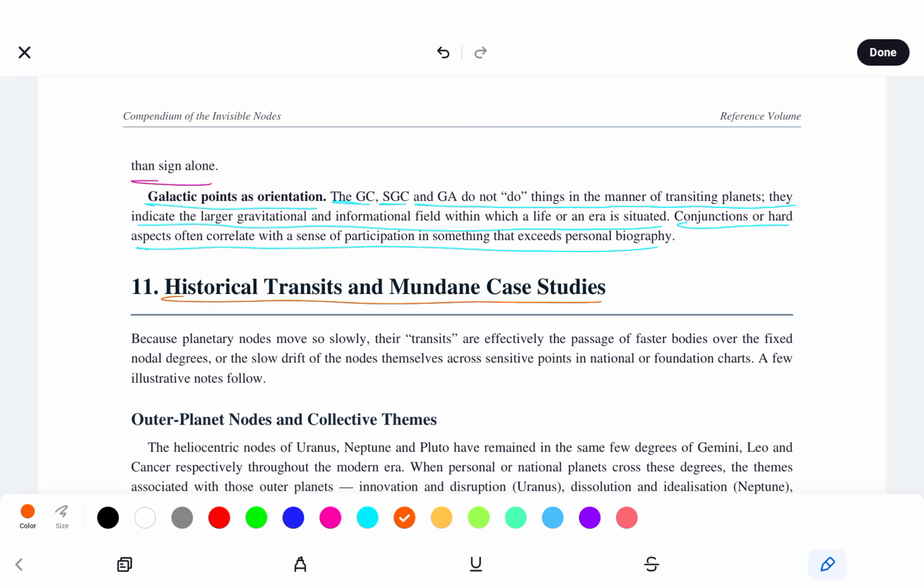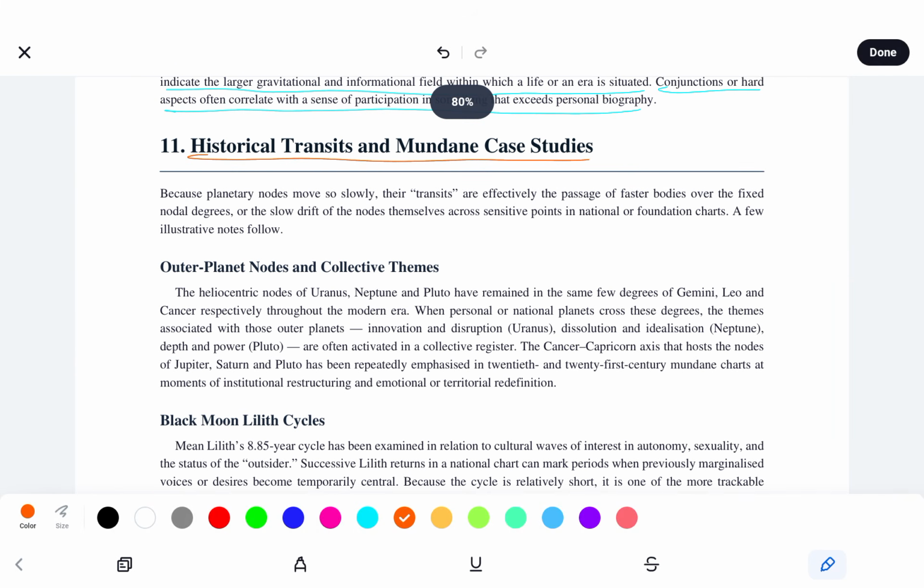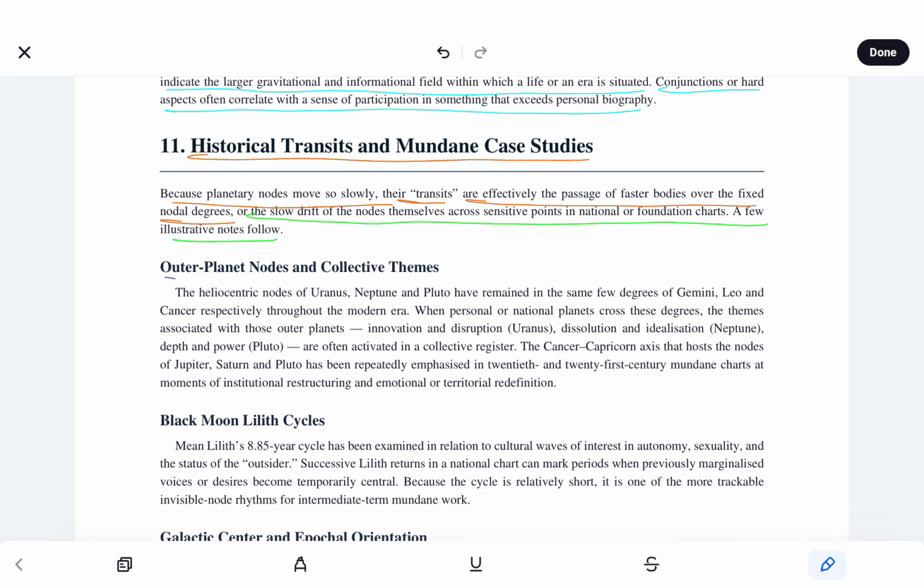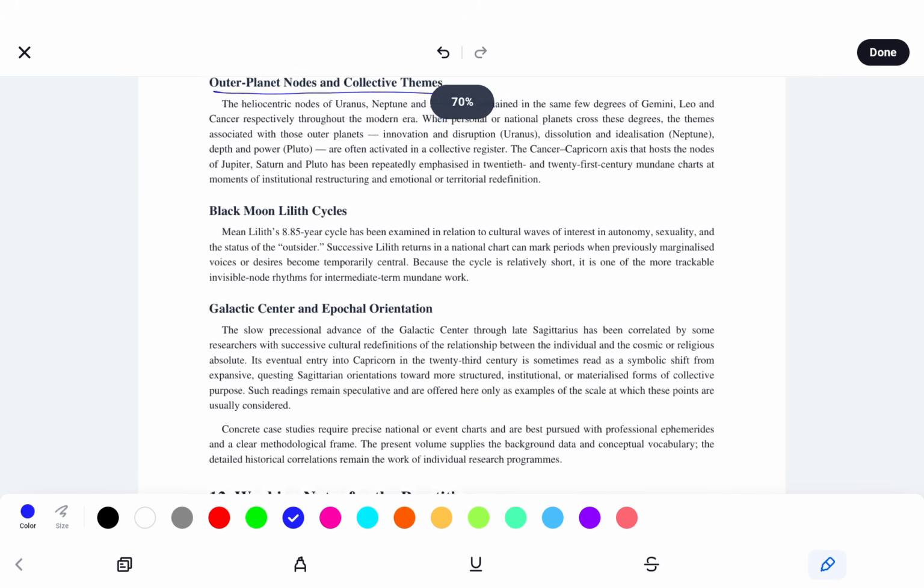Historical transits and mundane case studies. Because planetary nodes move so slowly, their transits are effectively the passage of faster bodies over the fixed nodal degrees, or the slow drift of the nodes themselves across sensitive points in national or foundation charts. A few illustrative notes follow. So here we see outer planet nodes and collective themes.